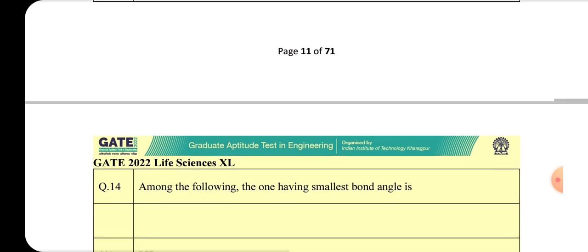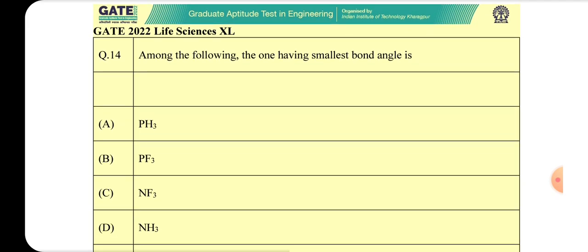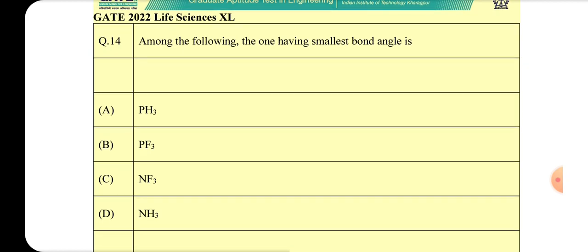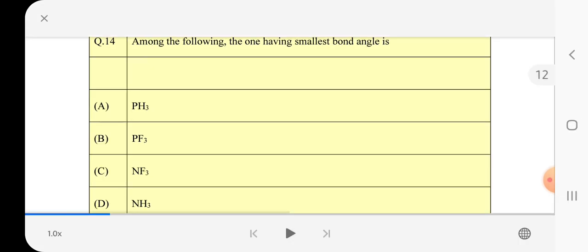GATE 2022 Life Sciences, Excel, page 12 of 71. Q14. Among the following, the one having smallest bond angle is: A. PH3, B. PF3, C. NF3, D. NH3. Q15. Which of the following is the correct statement about hexoses?